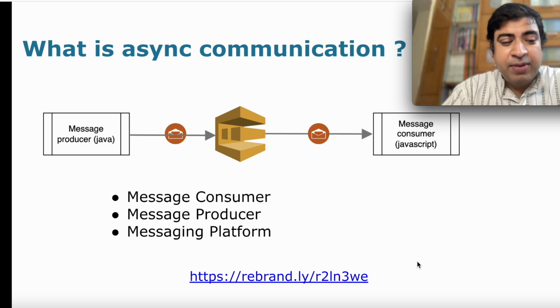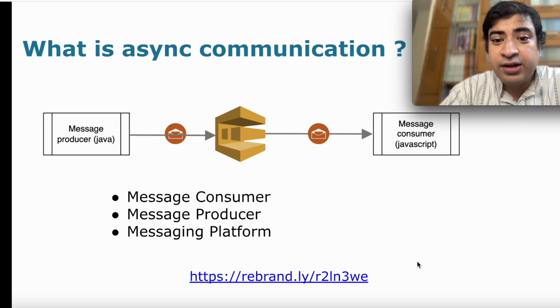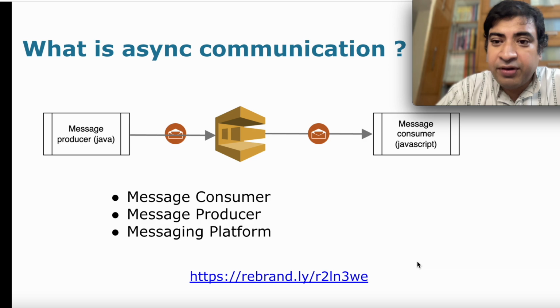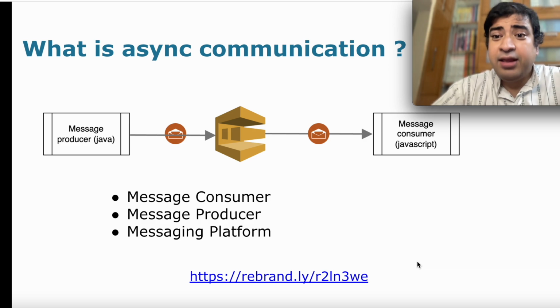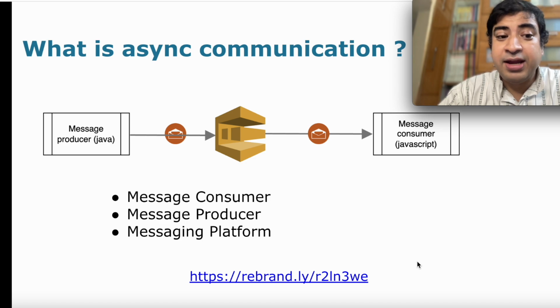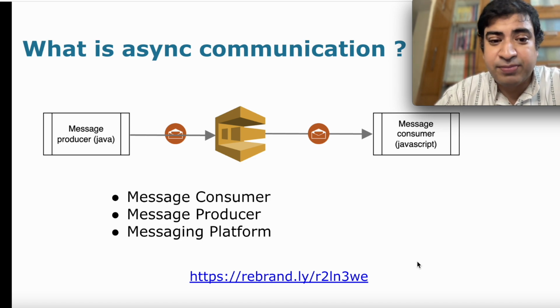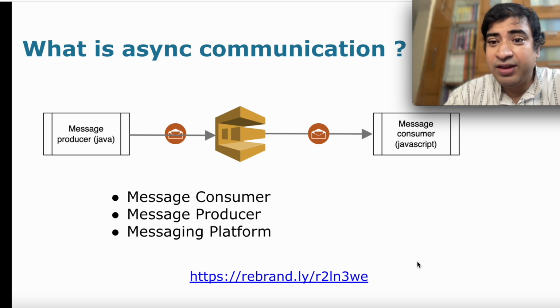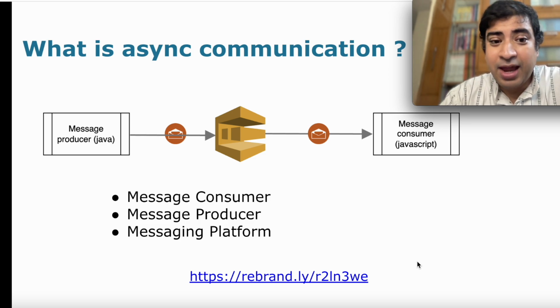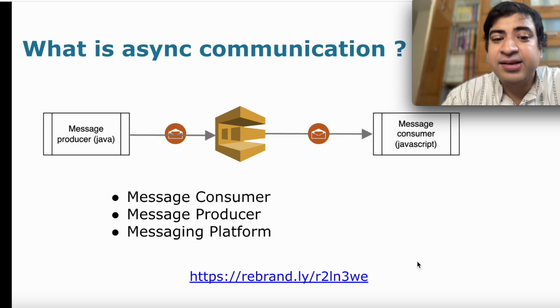So imagine that on the left hand side there is a Java program running which is a producer, and on the right hand side there is a JavaScript program running which is a consumer, and they want to share some information. Maybe the left hand side is a Java based microservice, and on the right hand side we have a JavaScript based microservice, and they need to interact with each other, they need to share the data, and the only way in which they can share the data is via a messaging system.